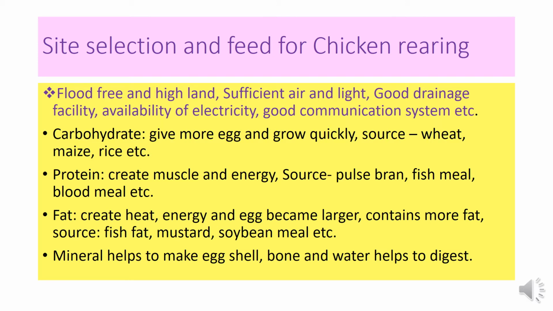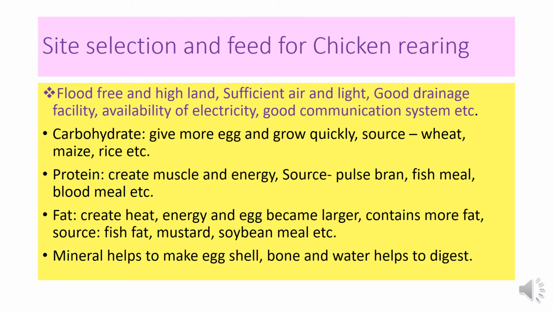Then the protein. Protein helps to create muscle and helps in wear and tear growth, and it produces energy in the body. The main sources of protein are pulse, bean, fish dust, blood meal, meat of snails etc.